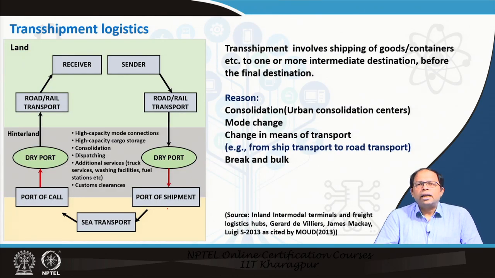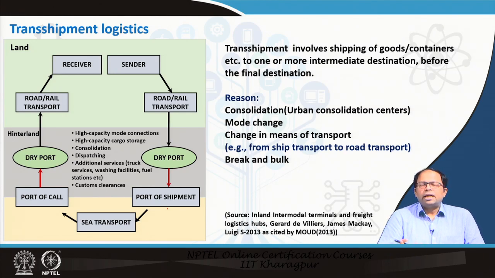Now we look into another major area of logistics, that is transshipment. Transshipment involves shipping of goods or containers to one or more intermediate destinations before the final destination. Till now we were discussing that there are so many sectors: from sector 1 the goods go to sector 2, or from 1 to 3 and so on. So we are talking about direct shipment.